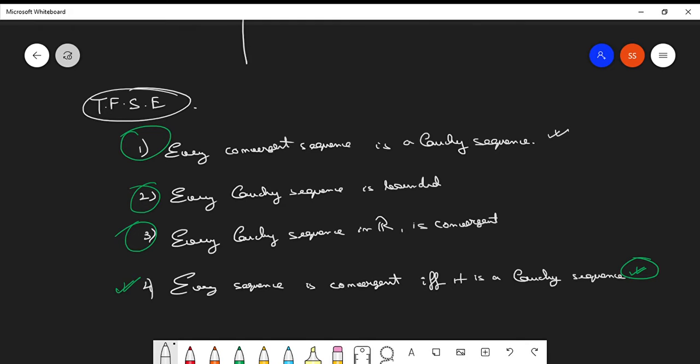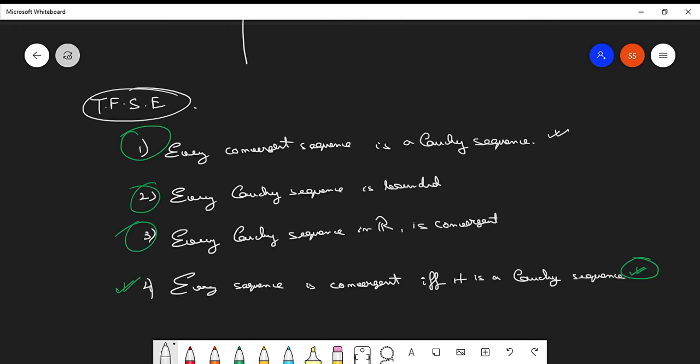Why are Cauchy sequences conceptual and really important for sequences? The reason is that if you are given any sequence and you are able to prove that it is a Cauchy sequence, then you need not prove further that it is convergent. It will obviously be convergent. You can even prove a sequence to be Cauchy to show that it is bounded.